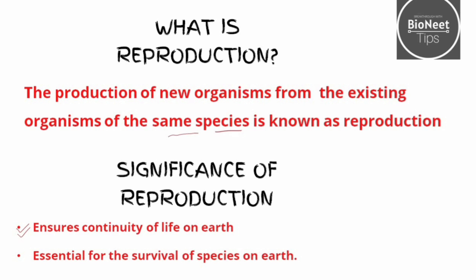Next, it is essential for the survival of species on Earth. Without reproduction, the survival of species on Earth is impossible.